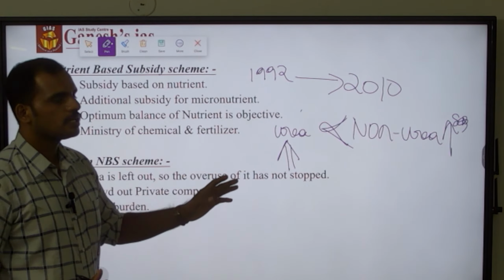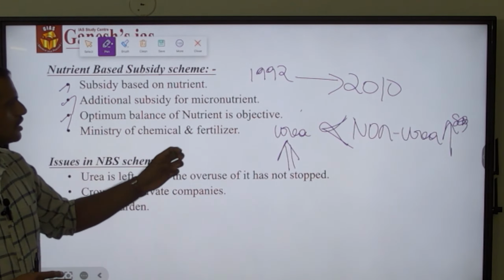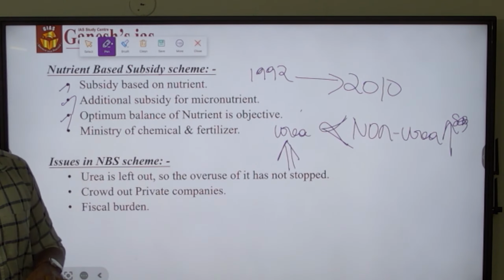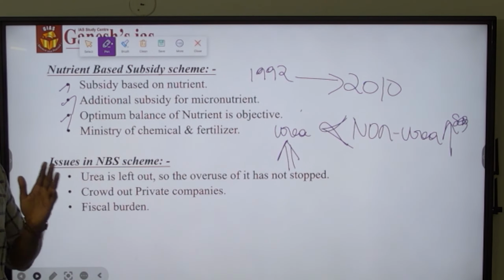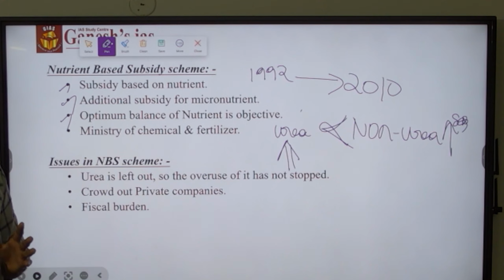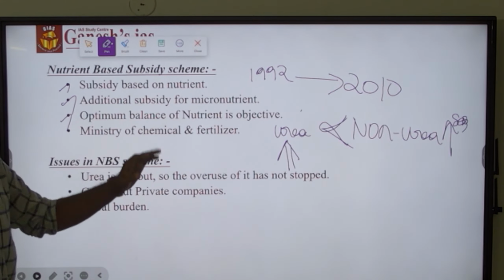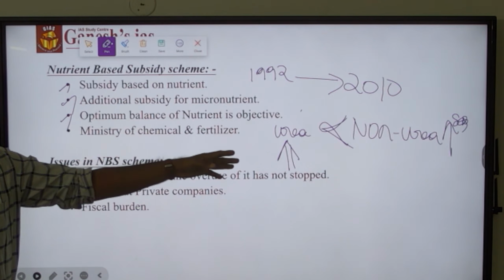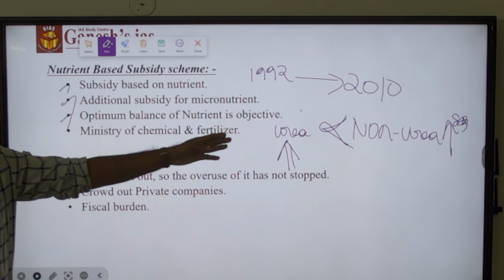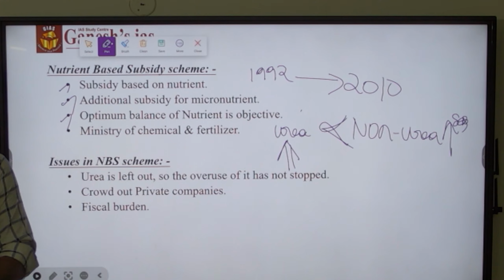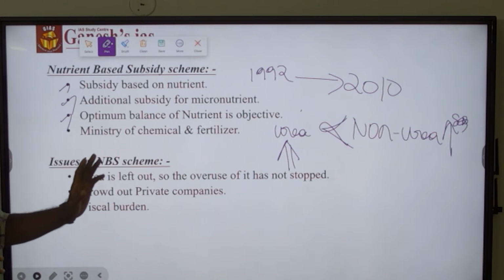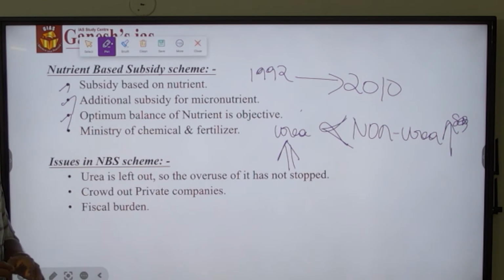As a result, the input sourced from urea was applied to the production of agricultural products, and there was an imbalance in the nutrients of the products produced from urea, because the non-urea fertilizer contains other nutrients like potassium, phosphatic and other micronutrients, but urea mostly consists of nitrogen and other micronutrients only, heavily nitrogen.